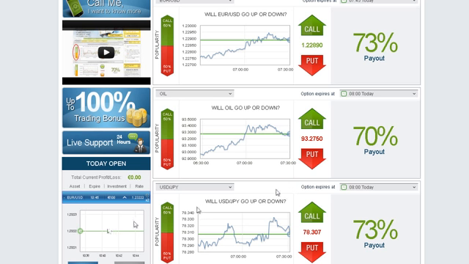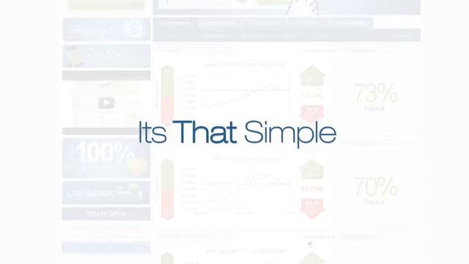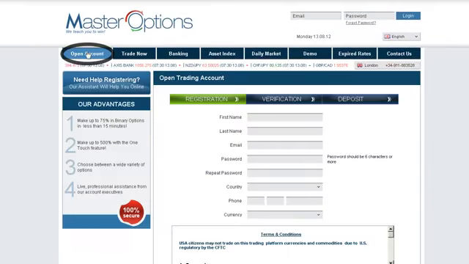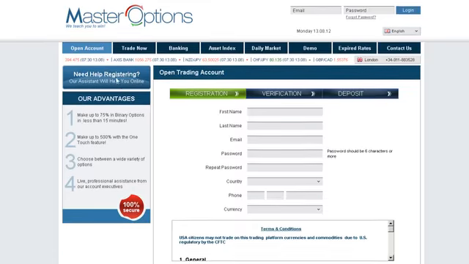Your investment will be displayed in today's open positions. Follow your positions through the interactive profit graph. When the option expires, your account is immediately credited. It's that simple. In order to start trading, click Open Account on the home screen.